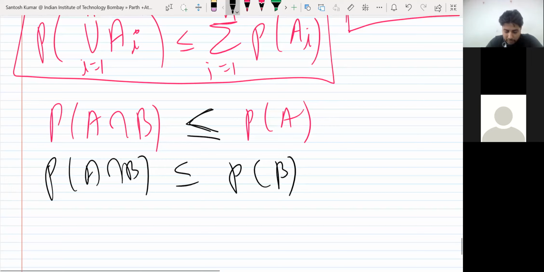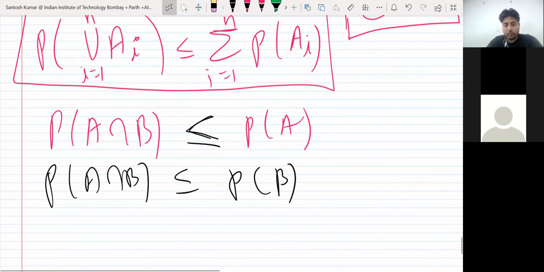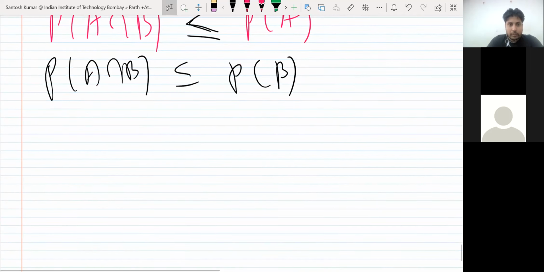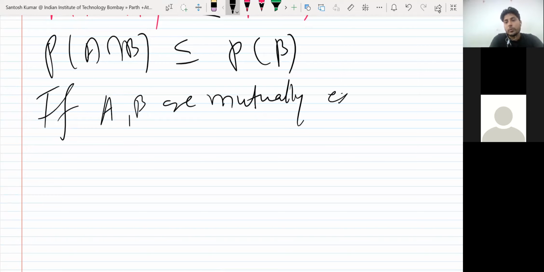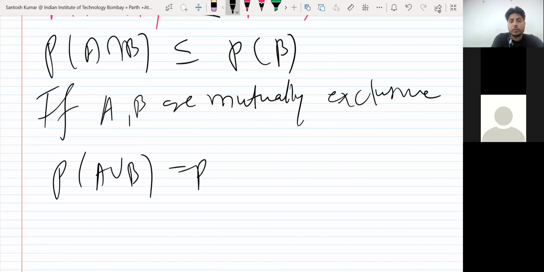So these are some trivial results. And as you already know, I'm repeating, if A and B are mutually exclusive, then probability of A union B is going to be PA plus PB.